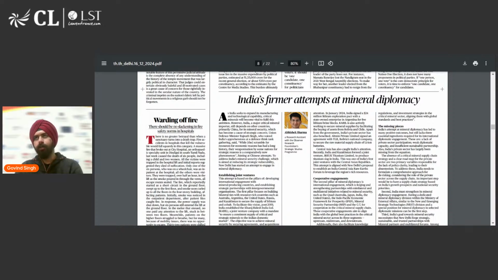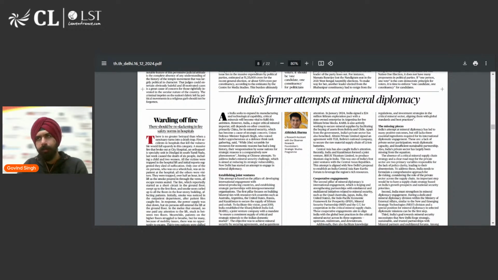China currently controls a huge majority of mineral supply of the world because it has those sort of tie-ups with the countries which have those minerals. It has taken control of those mines and supply chain and controls a lot of supply chain as of now. Not just the supply chain, but also the processing network. It controls more than 80% of the processing units in order to process those minerals. So even if you extract the minerals through partnerships, you would have to rely on China to process those minerals because you don't have the capacity to do that.